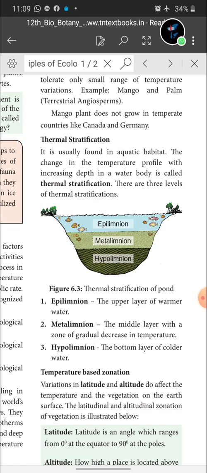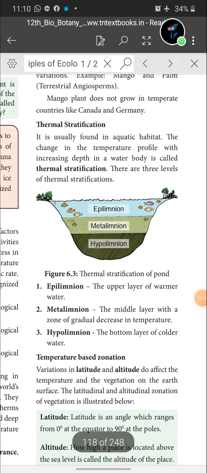You will get a very simple question for 5 marks. For the definition, 2 marks; a diagram, 1 mark; and the 3 types of thermal stratification, 2 marks. So please don't avoid this, complete it, children. First one is epilimnion. The upper layer of warmer water in the pond is called what? Epilimnion. Then what is metalimnion? The middle layer with a zone of gradual decrease in temperature is called metalimnion. Hypolimnion, the bottom layer of colder water, is called what? Hypolimnion.